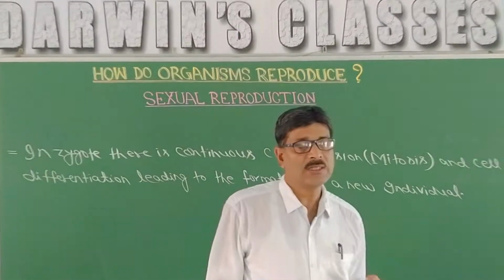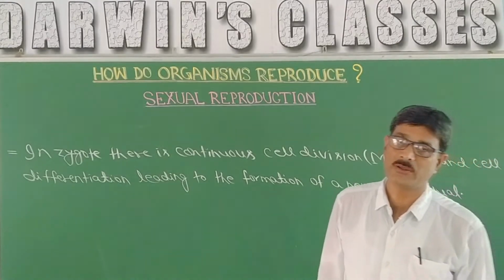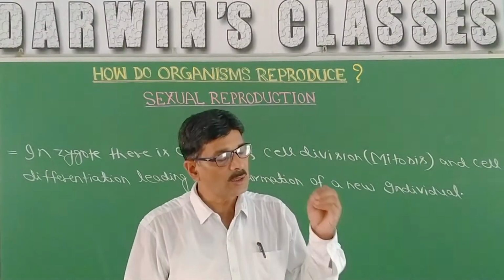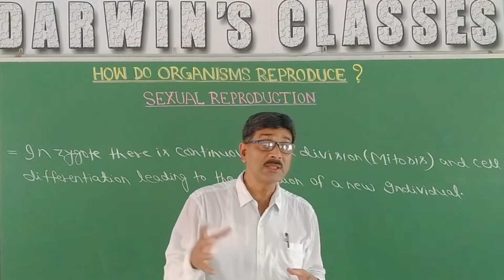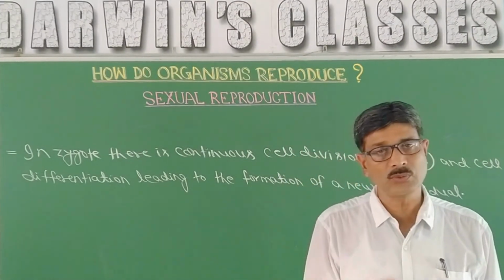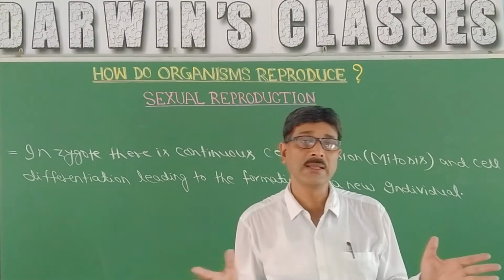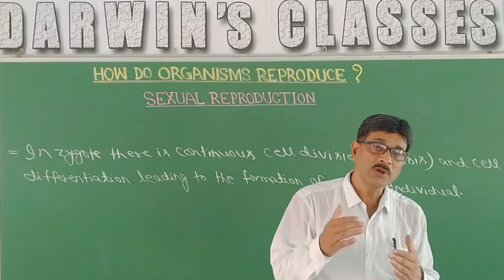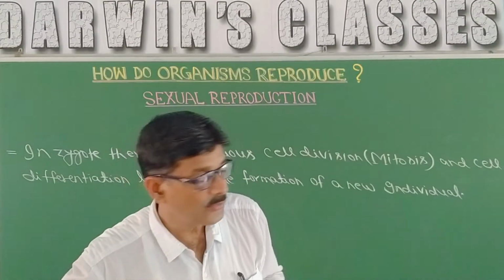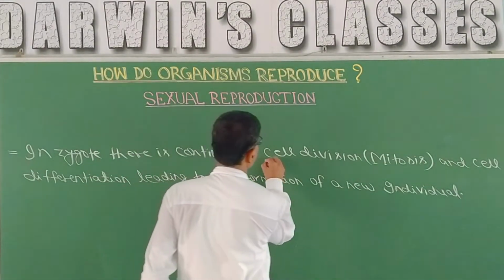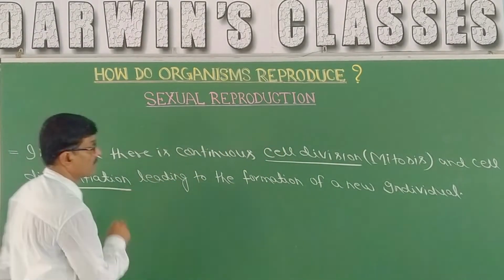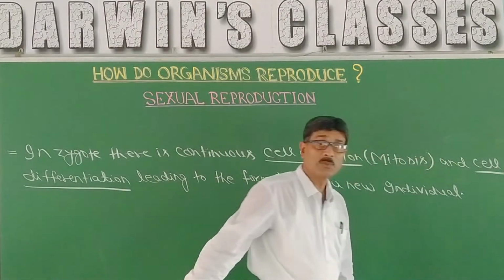And it is not only cell division, rather there is cell differentiation, because in case of a human being, zygote is a single cell, one type of cell, but after getting maturity there are epithelial cells, muscular cells, or epithelial tissue, muscular tissue, connective tissue, nervous tissue, and all these cells arise from zygote. That means there is formation of different types of cells from a single cell, and that is termed cell differentiation. So there are two events taking place in zygote, cell division and cell differentiation, and due to that there is formation of the young one.